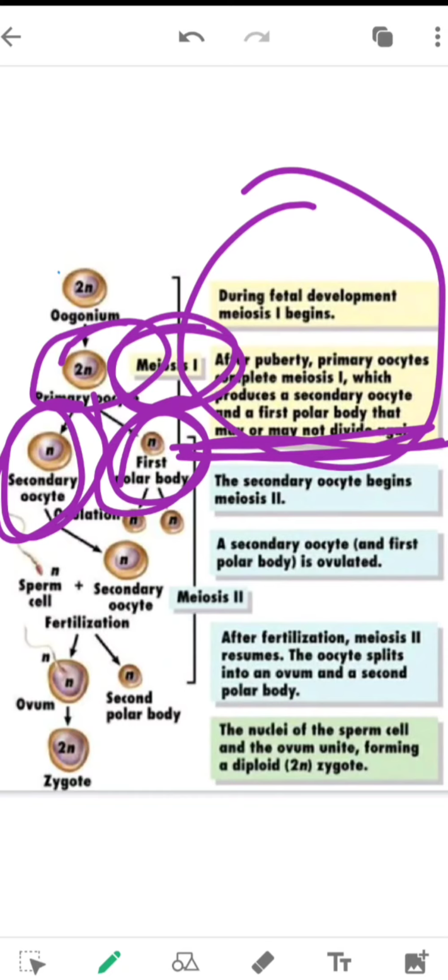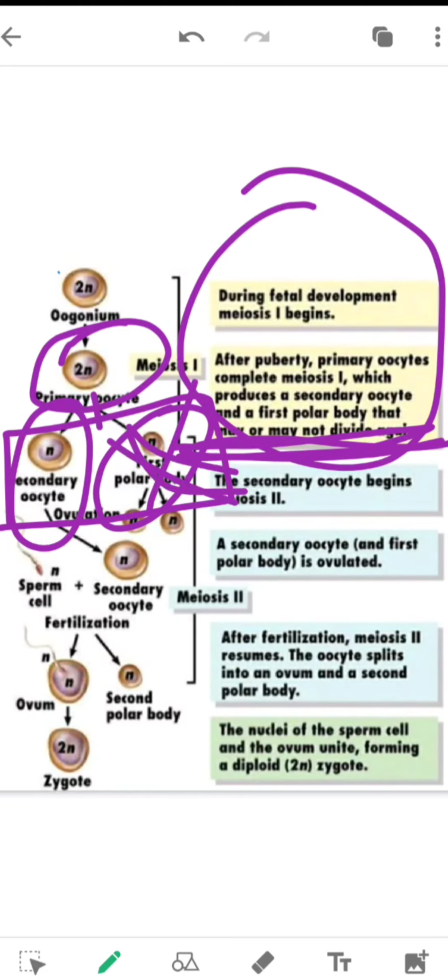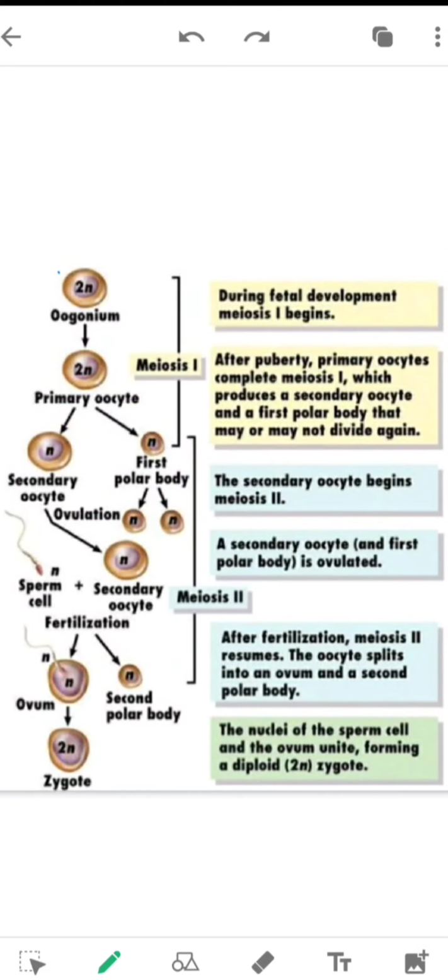We can see here that both these cells are unequal in size. So the division of cytoplasm is unequal in this stage. Now as the secondary oocyte has been formed, we can see it contains a larger cytoplasmic content than the first polar body. Then the first polar body degrades. I will be showing you this clearly. So this first polar body degrades, so it is of no use.